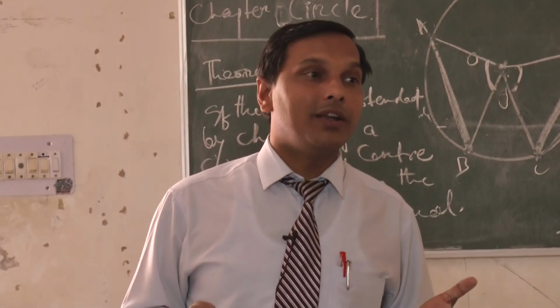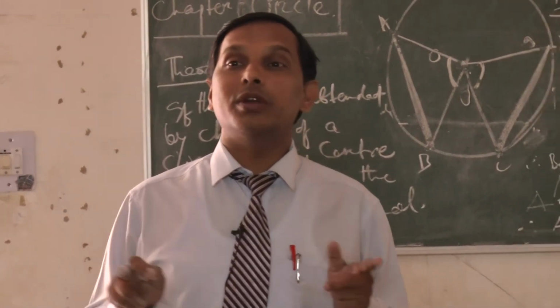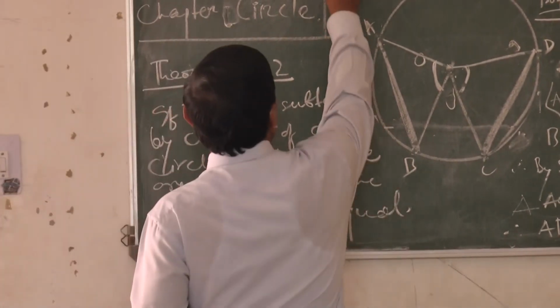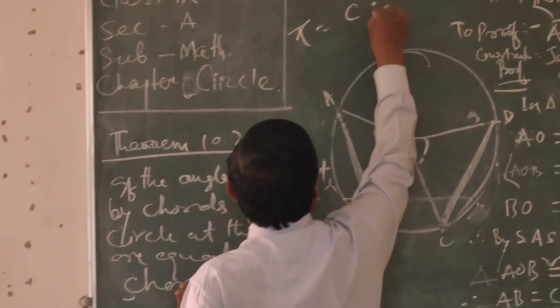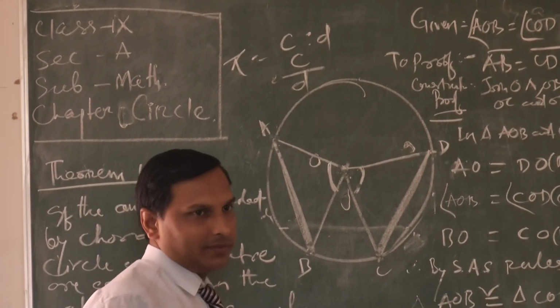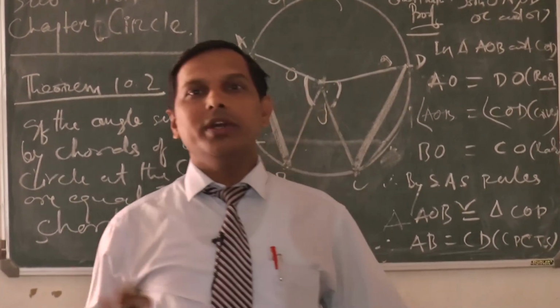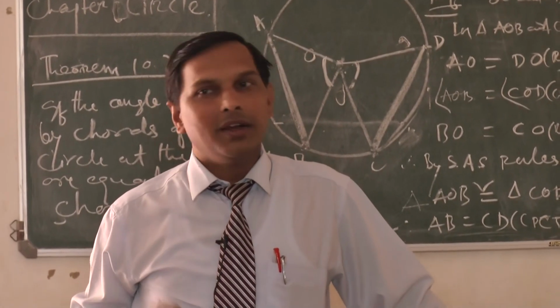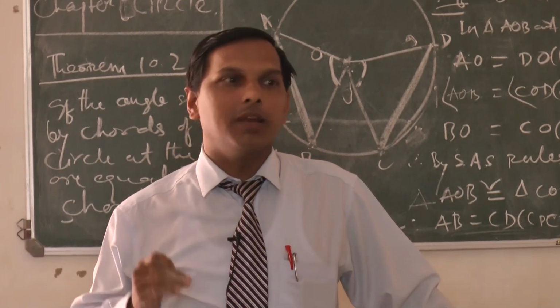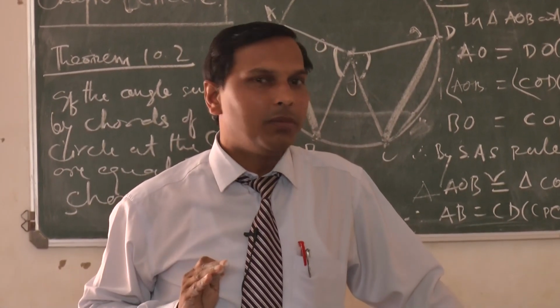But what is pi? It is the ratio of the circumference to the diameter of the circle. Pi equal to C by D, circumference divided by diameter. It is an irrational number, 22 by 7, or we can just take it as 3.141 for convenience to solve the problems.